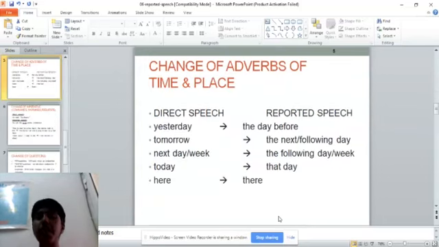Now we'll see the change of adverbs of time and place. Whatever verbs or adverbs we get in the direct speech, it's compulsory that we change them in the reported speech. For example, yesterday becomes the day before, because now I am the first person speaking to the second person, and the second person is speaking to the third person.